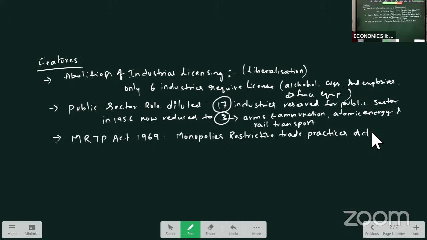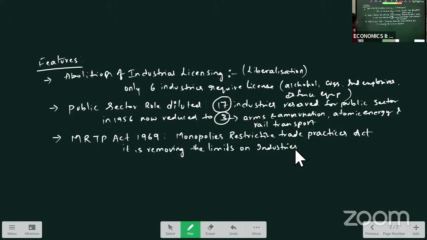So the 91 policy is removing the limits on industries which were introduced in 1969 through the MRTP Act.